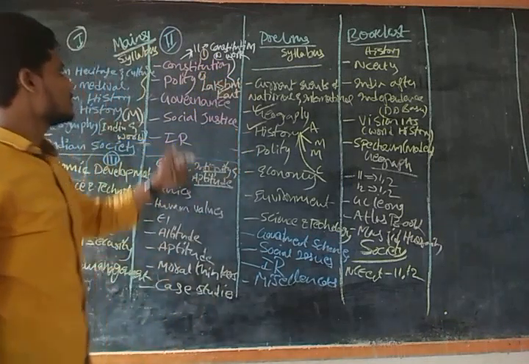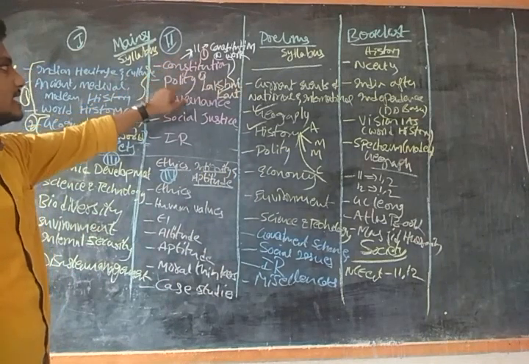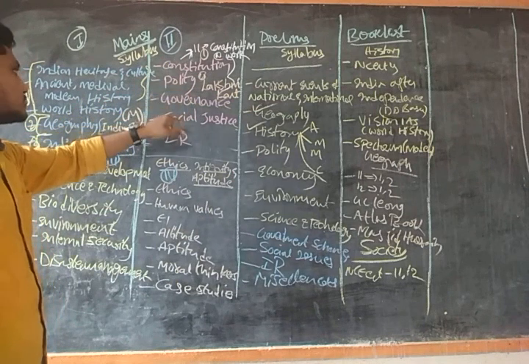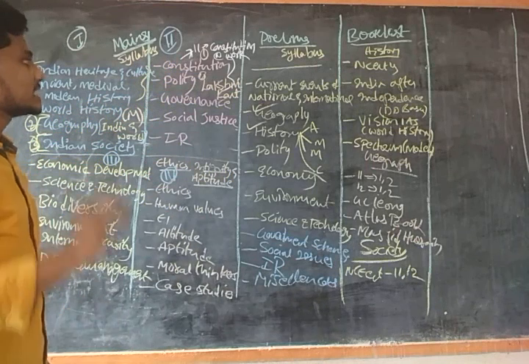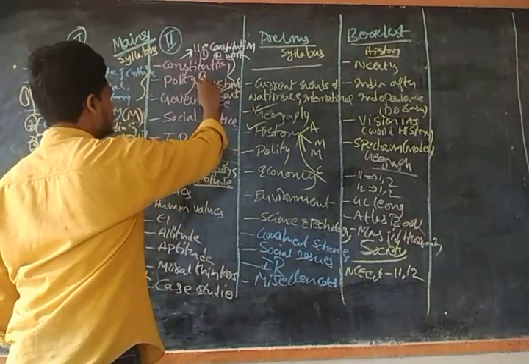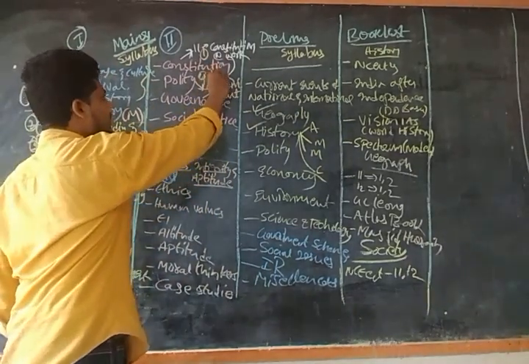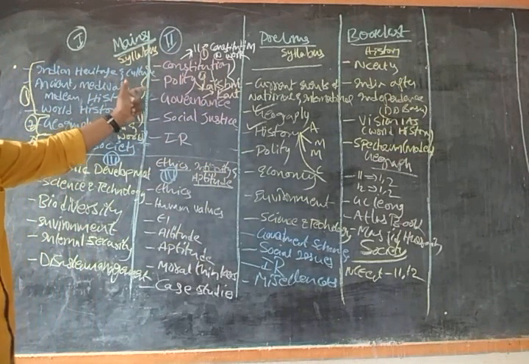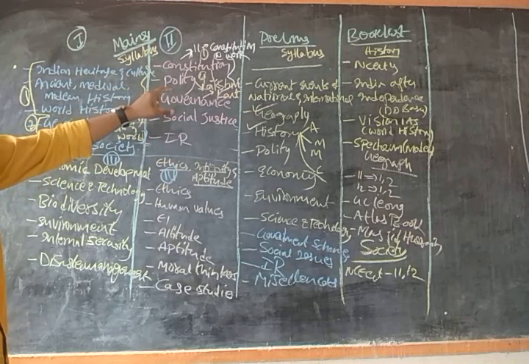So for constitution and polity we have two books: Constitution at Work, the 11th class book, and Indian Polity by Lakshmikant. For governance also, we have Indian Governance by Lakshmikant. So you can take the Lakshmikant book for governance and polity, and for the constitution also. But Constitution at Work will clear the basics of the constitution and polity. Clear, guys?